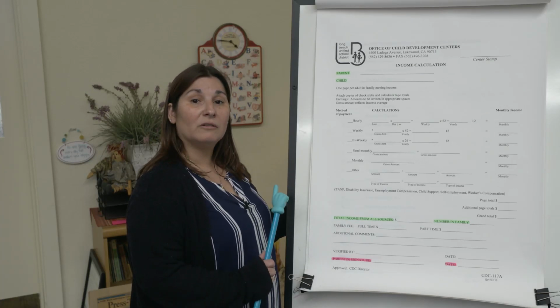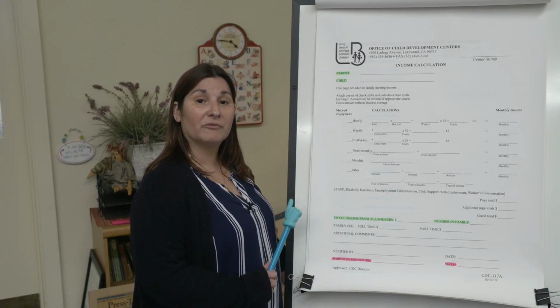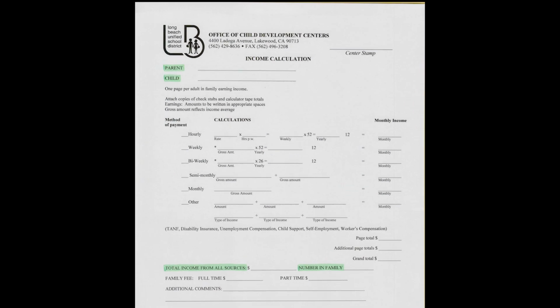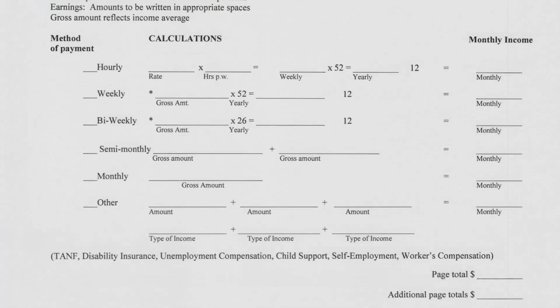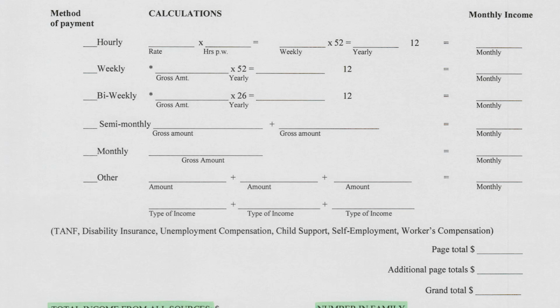It details all of the sources of income that you have provided to us, and this will be all the sources of income for the household, regardless of whether or not you are receiving it. If you are receiving any Social Security for your child, that will also be included on this document. The parent's name will be here, and then this will be the child's name that is going to be enrolled in our program. All of the calculations are listed out here, showing how we've broken down the information based on the information that was provided.